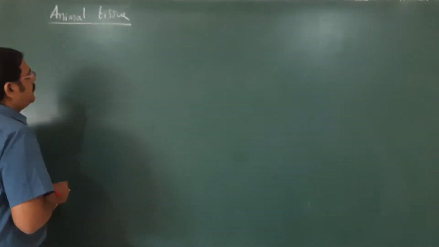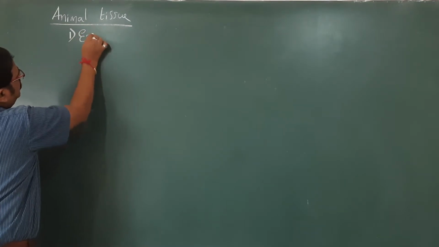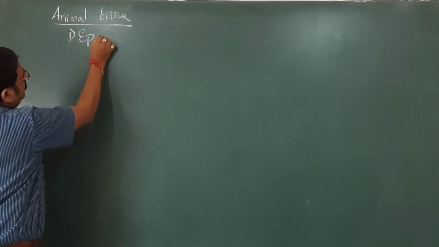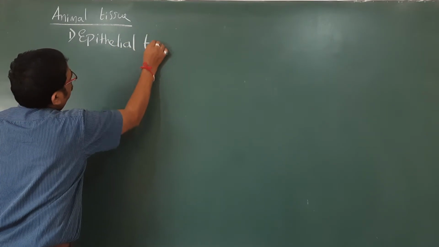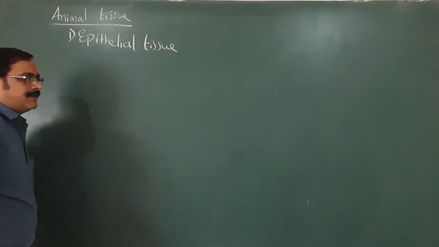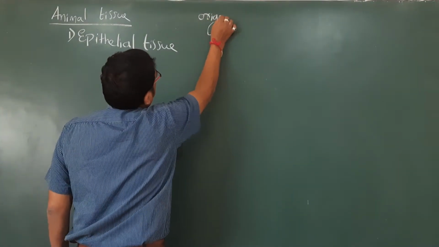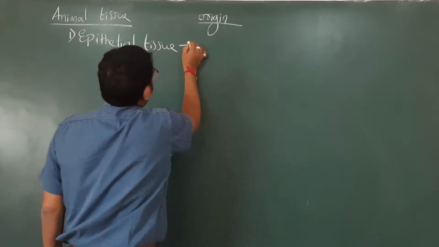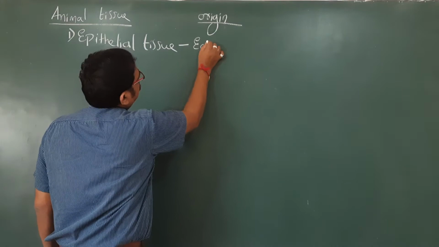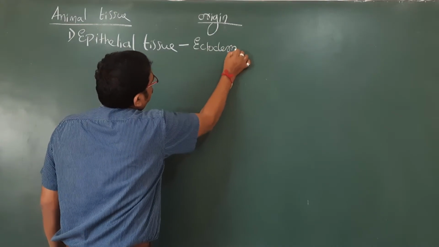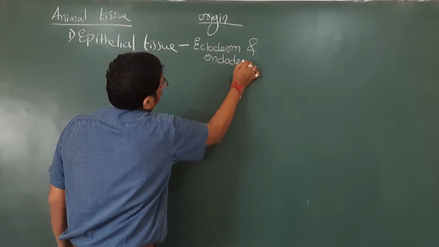So the tissues are basically, number one, epithelial tissue, right? And what is its origin? Epithelium originates from ectoderm and also endoderm.